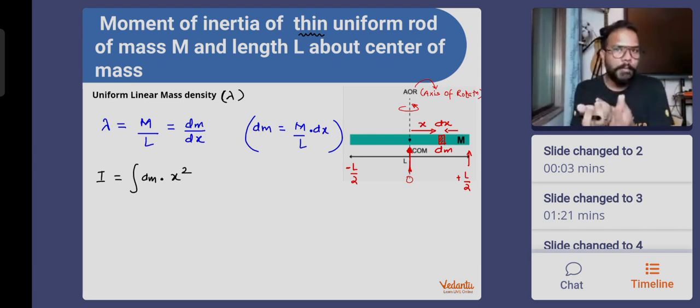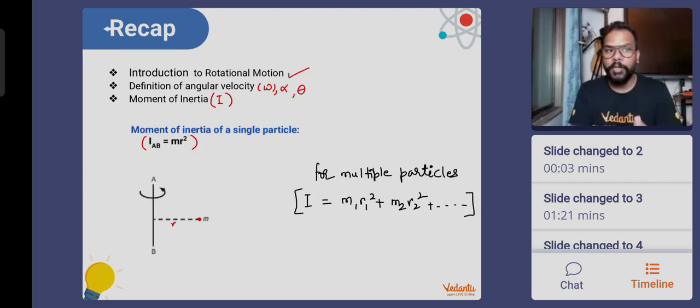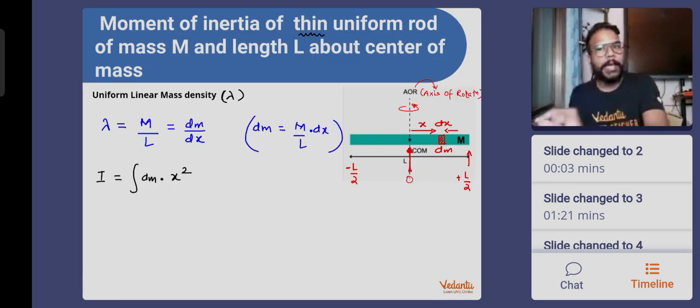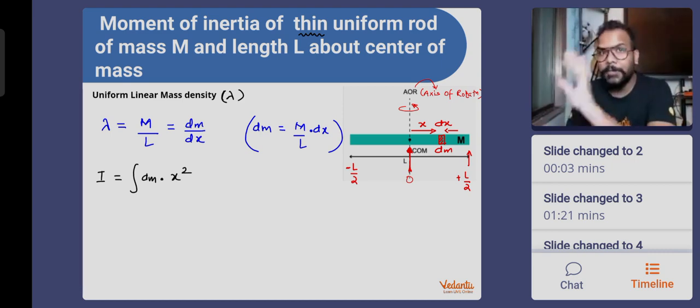So basically, that small element is like a point mass, and the point mass is moving in a circle. When a point mass moves in a circle, the moment of inertia is written as m r square. But now the mass is dm of that small element. That's why we write its moment of inertia as dm into x square. Its radius is x right now. And as I said, we will not call it radius. We will call it distance from axis of rotation.